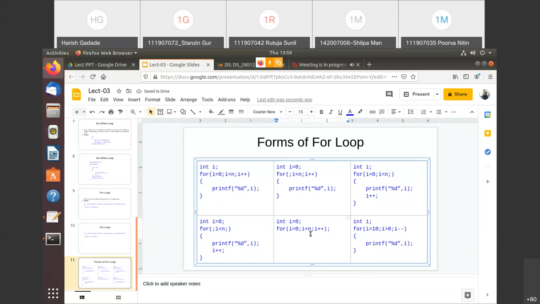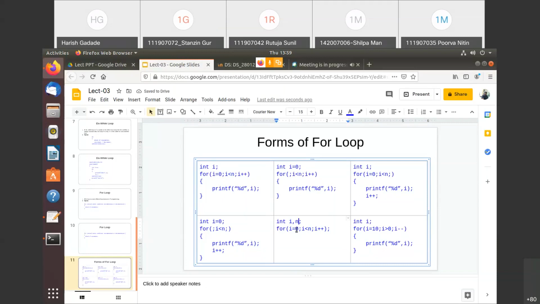Next, in the example I just explained, I have written a semicolon here. It means that only the i value is getting incremented. It is not printing anything. That for loop does not have a body. Simply the i value has been initialized to 0, and it is incrementing: 1, 2, 3, 4, 5, something. So it will increment till n, right? So I need to initialize that n also here.